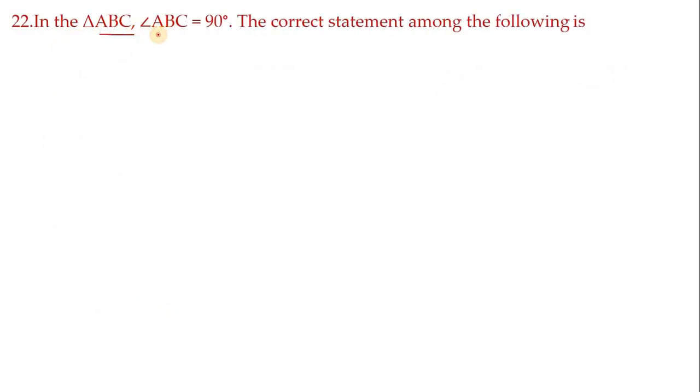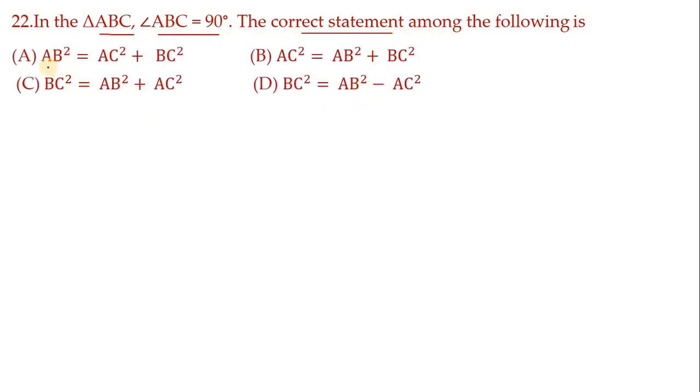In the triangle ABC, angle ABC equals 90 degree. The correct statement among the following is, these are the given options. AB square equals AC square plus BC square. AC square equals AB square plus BC square. BC square equals AB square plus AC square. BC square equals AB square minus AC square. See, as you look at this problem, you have to decide it. This is related to the Pythagoras concept because ABC equals 90 degree, and look at the options. All options are in the form of squares, isn't it? Hence, let me draw a right triangle ABC. I have drawn it.